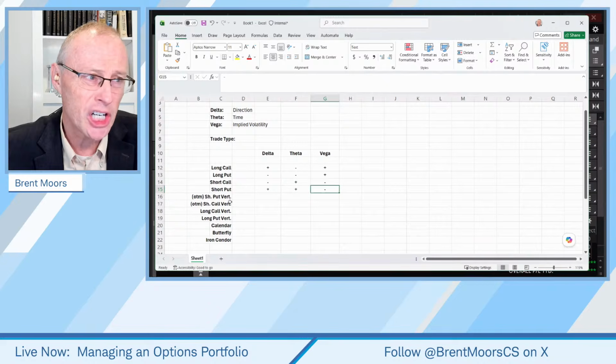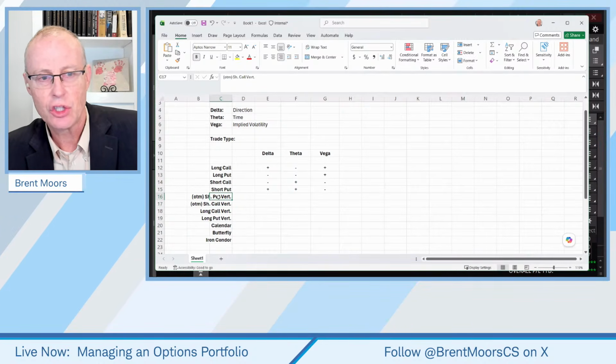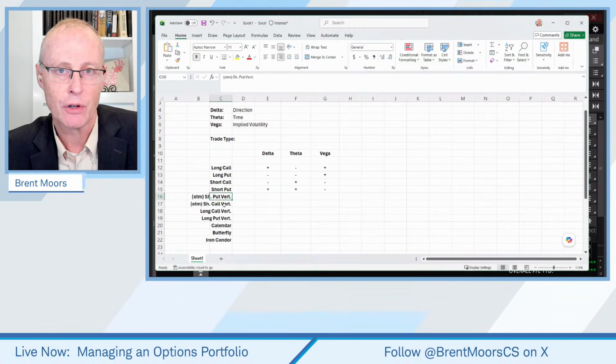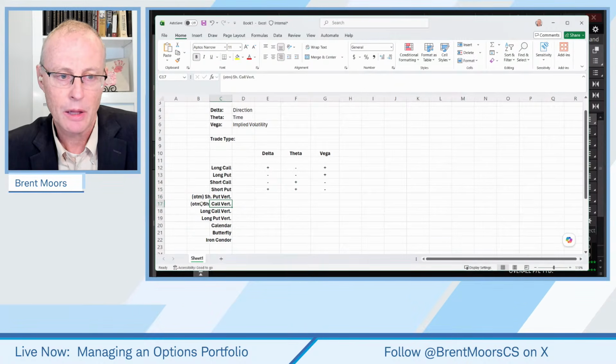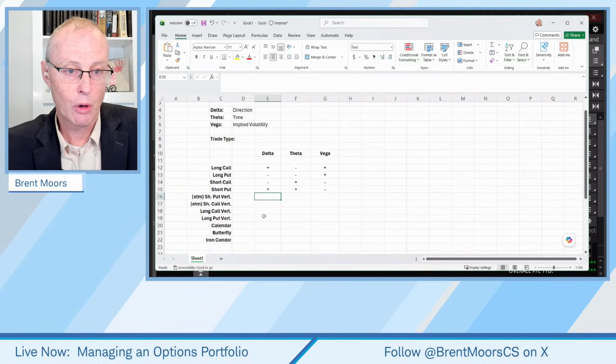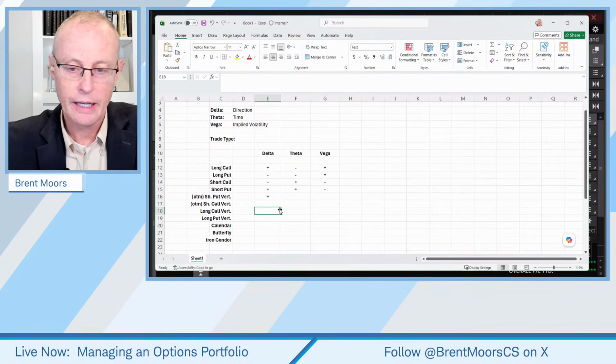It gets more murky here when you start adding in spread trades, vertical spreads. Now, you'll notice next to short put vertical, I have OTM next to it, out of the money. That's how typically we do vertical spreads, short verticals. Typically, we're doing them out of the money because with these verticals, really it kind of depends for a lot of these Greeks as to where the stock is in relationship to the strike price. Okay? So a short put vertical is a bullish trade. A long call vertical is a bullish trade.